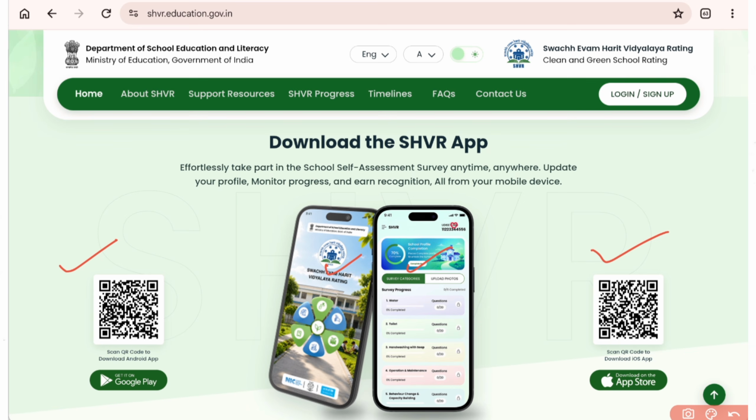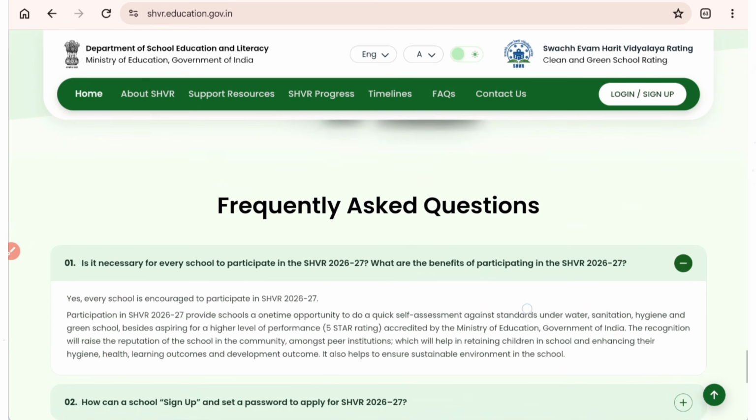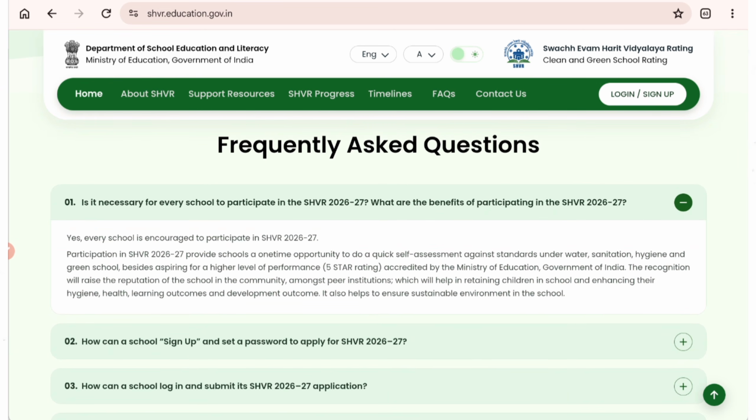As you can see here, this is the UDICE code, and here all the 6 categories are there and questions you need to answer. In the app itself, you can answer all the questions. And here are a few FAQs, frequently asked questions, which are important for you. Like, is it necessary to participate? Yes, it is necessary. All schools are encouraged to participate. And what's the benefit? It's a quick self-assessment against all these 6 categories of where your school stands. So it will help in developing your school.